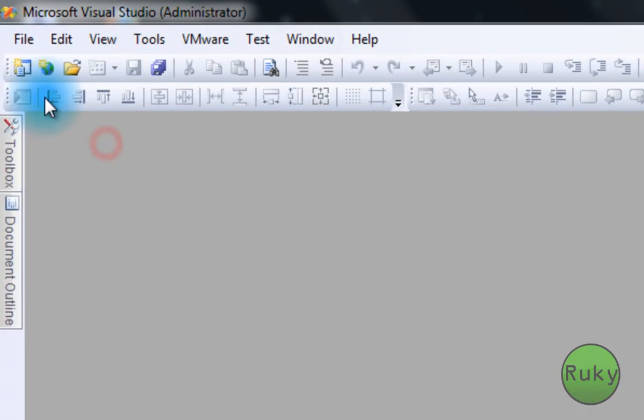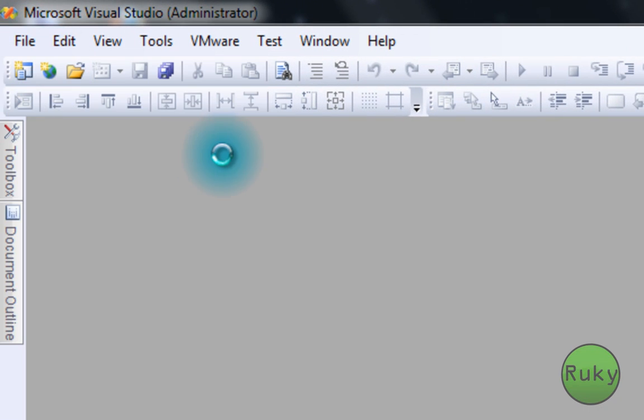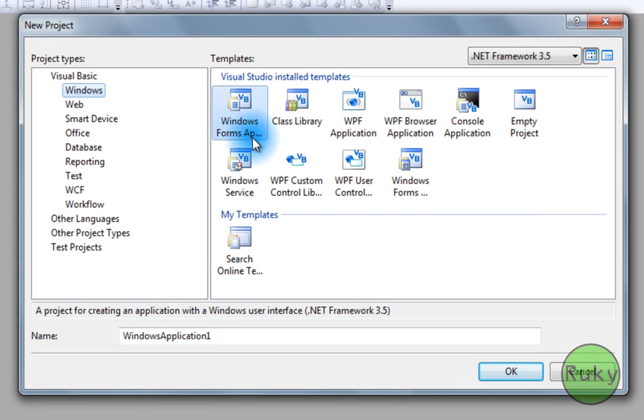Okay, click on File and select New Project. You can use even Windows Forms control library, class library, or just an ordinary Windows Forms application. If you're a beginner, I would recommend you to use Windows Forms application. I'll go with that. Let's name our project Menu button. Okay.